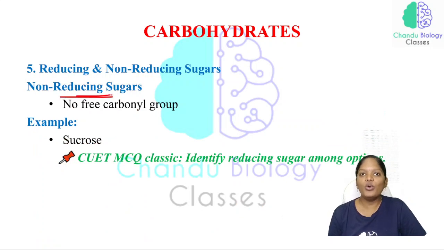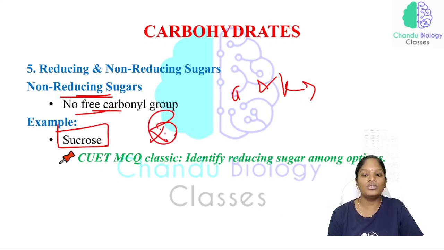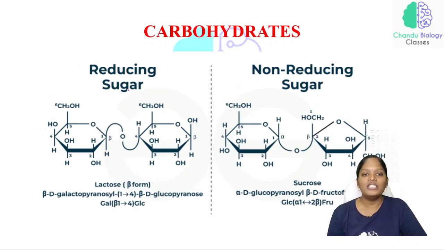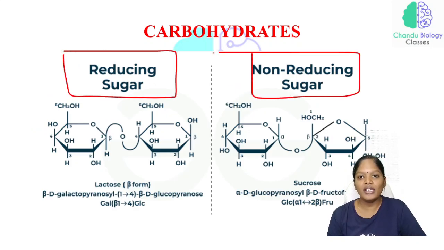Non-reducing sugars are those sugars which do not have the aldehyde or ketone group at the free end. So the aldehyde and ketone groups are not in the free end, and that is why we call them non-reducing sugars. The best example is sucrose. Very important, this is also an important question. Just look at this picture. This is a reducing sugar and this is a non-reducing sugar.